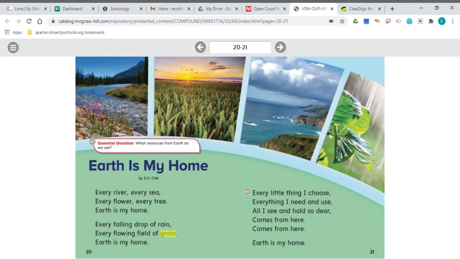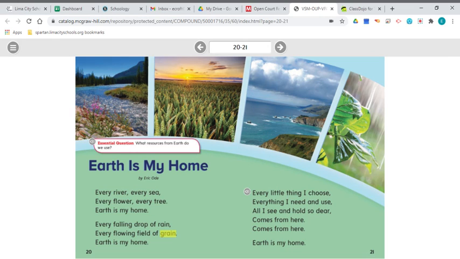The essential question that you need to think about as we're reading is, what resources from Earth do we use? Now, the things that occur naturally on the Earth are our resources. What kind of resources from the Earth do we use?